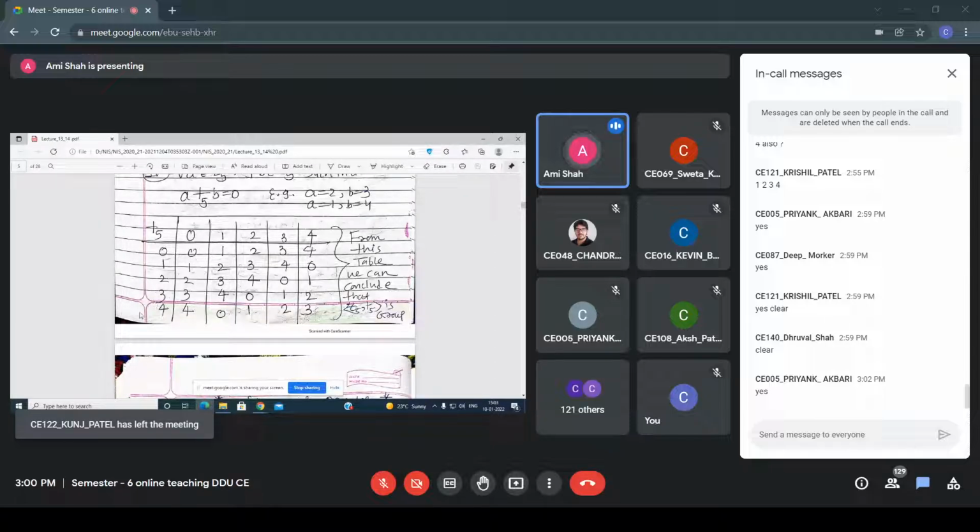Similarly, for A equals 4 and B equals 1, I am getting 0 here. Now see another one: A equals 3, B equals 2, such that I am getting 0 here. So from this table, I can say that all these properties are satisfied, and that's why you can say that this Z5 plus 5 is a group.